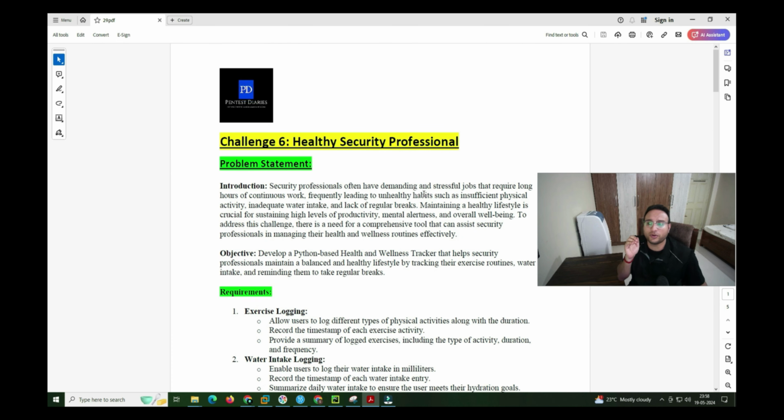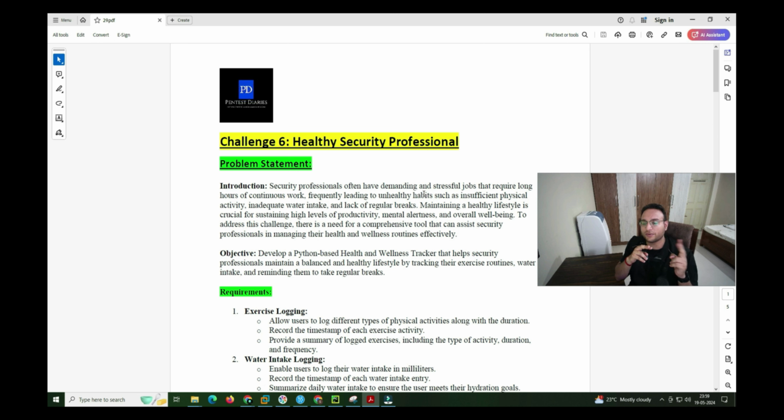We have to make a tracker where we can track the exercises done by a security professional every day and for how long. So we have to take input for two things: the name of the exercise and how long. That is the first case.